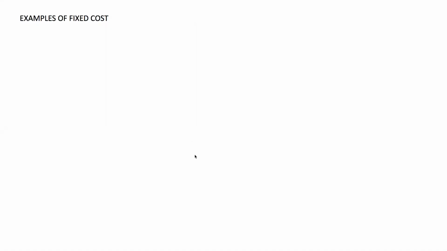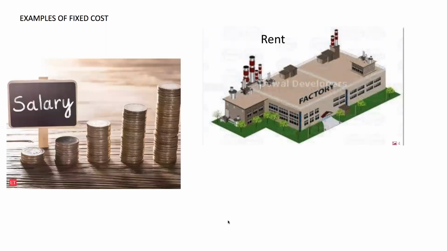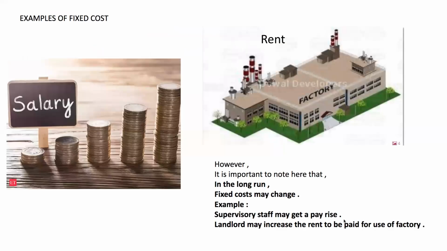Let's take the examples of fixed costs. The rent that I pay for a factory would remain fixed irrespective of the number of units that I produce. The salary that I receive per month would remain the same. However, it is important to note here that in the long run, the fixed cost may change. For example, the supervisor staff may get a pay rise, or the landlord may increase the rent to be paid for use of a factory. I'm pretty sure that you are now thorough with the concept of fixed cost.